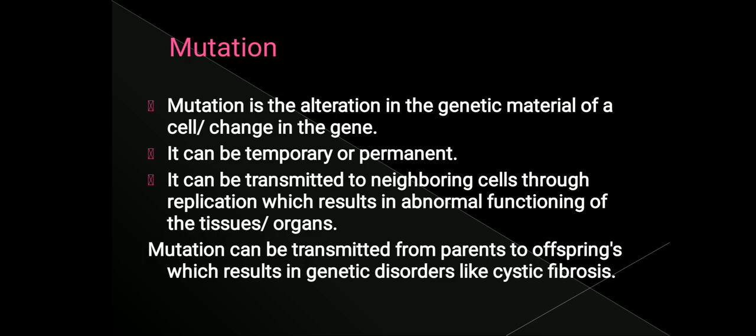Now mutations are usually transmitted to neighboring cells through replication. When a mutation is transmitted to the neighboring cell during replication, it results in the abnormal functioning of the particular tissue. As we all know, neighboring cells come together to form a tissue. So if neighboring cells are also mutated, what happens? The functioning of the tissue or the organ will fail, or it starts functioning abnormally. Mutation can also be transmitted from parents to offspring, which results in certain genetic disorders like cystic fibrosis.